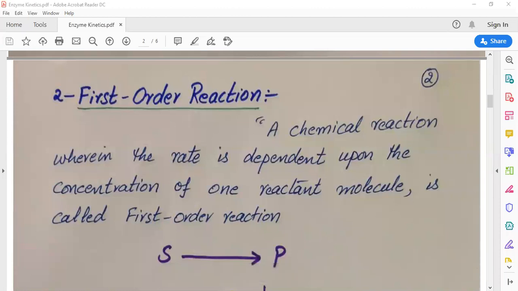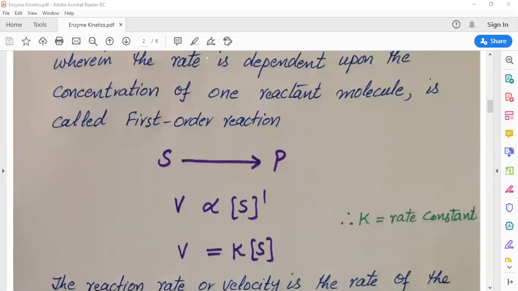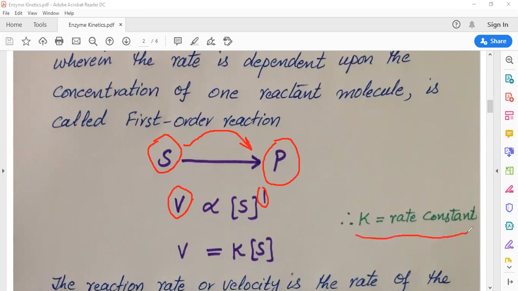In the general reaction, this is the reactant molecule, and the reactant is converted into the product. In a first order reaction, the rate is directly proportional to the substrate concentration of one reactant molecule. V is equal to K into the substrate concentration, where K is the rate constant.